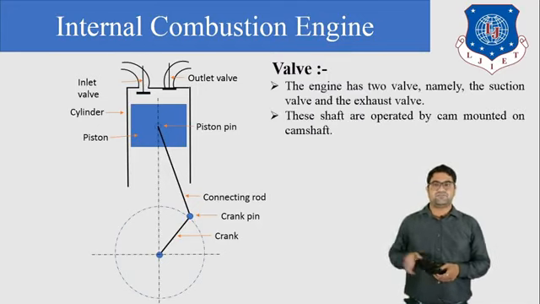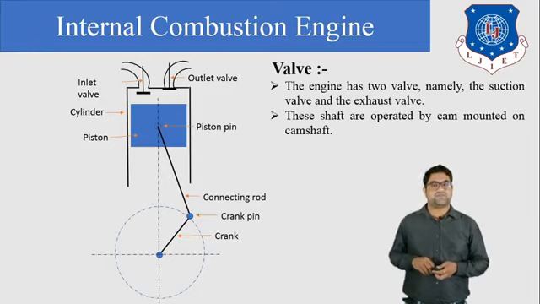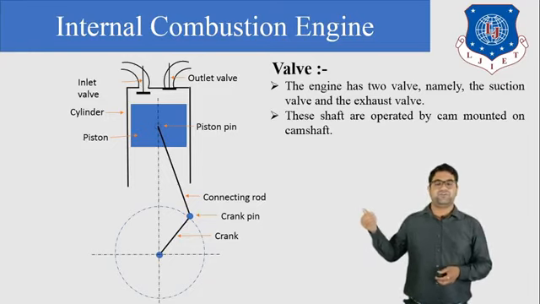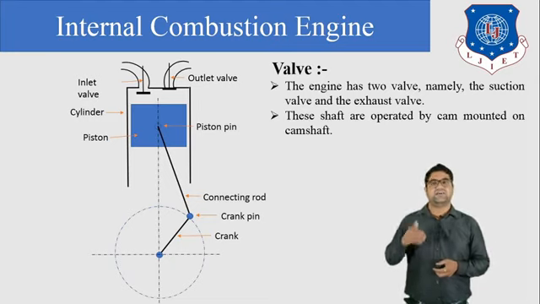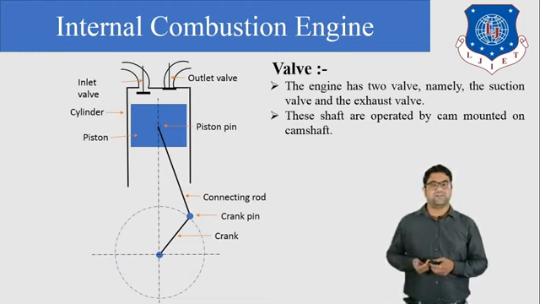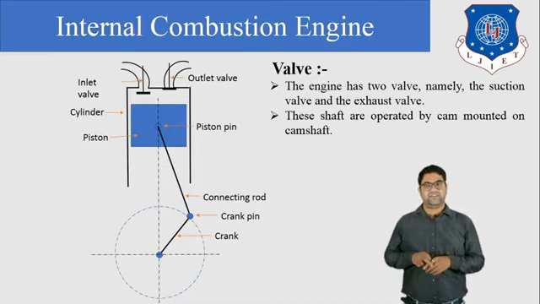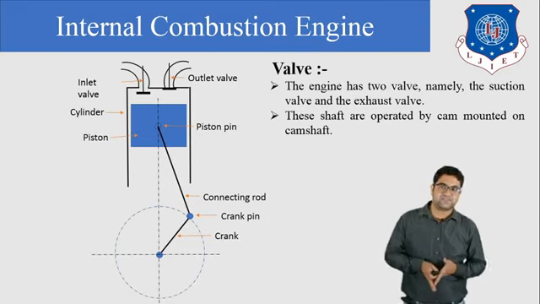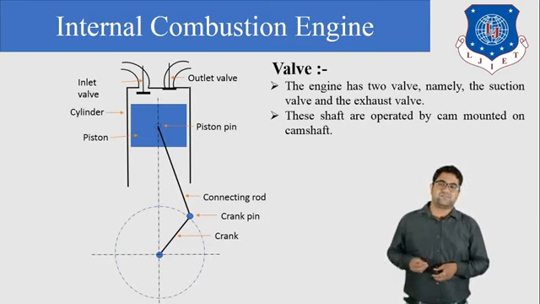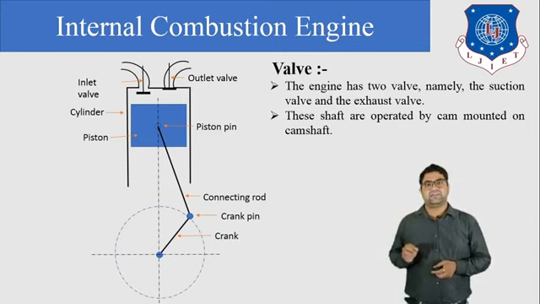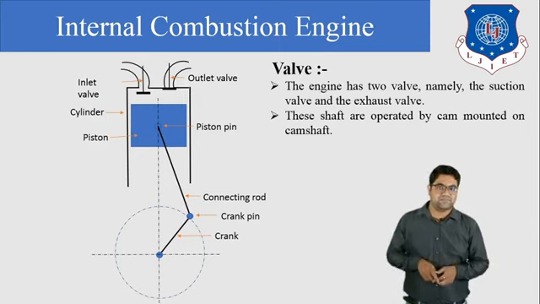Next is the valve. You can see from the figure there are two valves. One is the inlet valve and the second is the outlet valve. So what is the application of these valves? The inlet valve is used for introducing petrol or diesel or any kind of fuel inside the engine. Now what is the application of the exhaust valve or the outlet valve? Through the outlet valve, the burnt gases flow outside the cylinder. So these are the applications of the inlet valve and the exhaust valve. The inlet valve and the exhaust valve are operated by one mechanism, that is the camshaft mechanism.